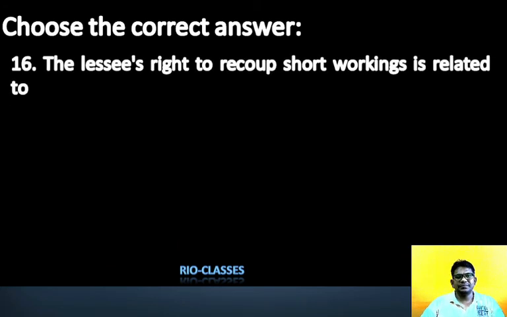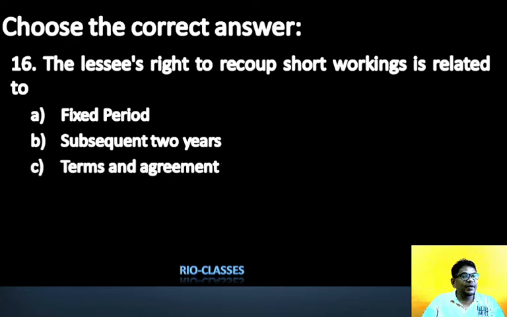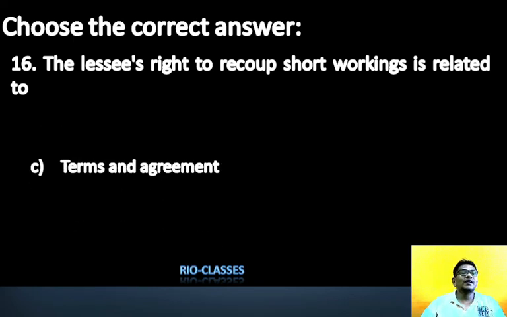Alright. So next question, my dear student, question number 16. The lessee's right to recoup short working is related to fixed period, subsequent 2 years, terms and agreement, none of the above. Remember, the lessee's right to recoup short working is related to terms and agreement.